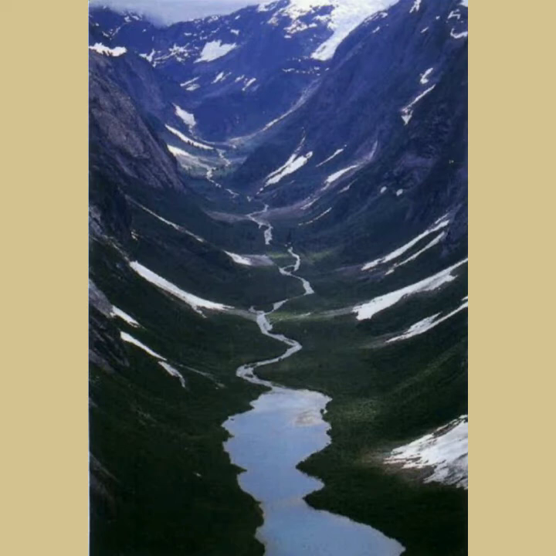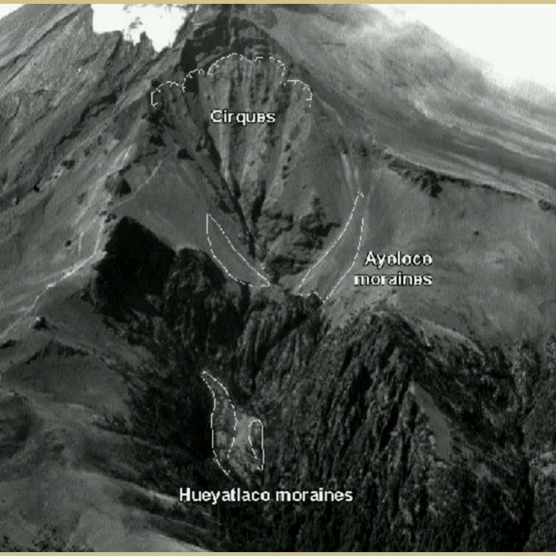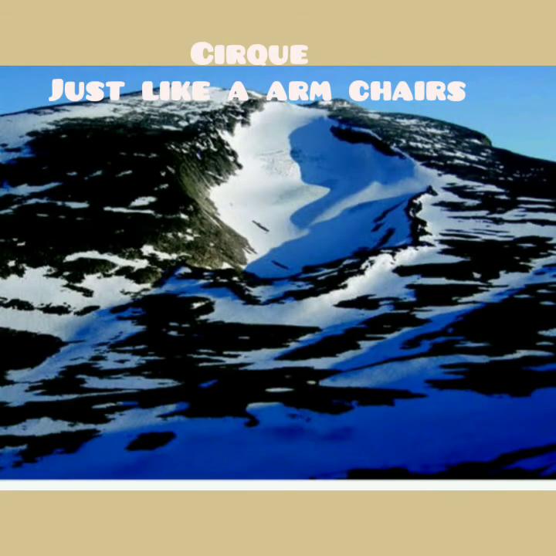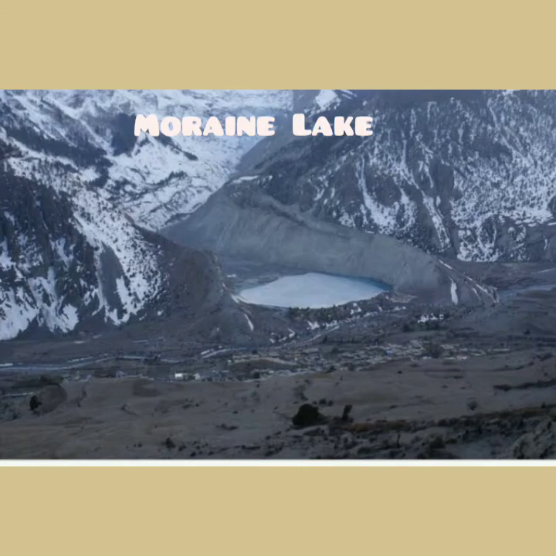The two other main landforms created by glaciers are cirques and moraines. The armchair-like depression caused by the erosive action of a glacier is called a cirque. When the glacier melts, cirques are filled with water and form lakes. Such lakes are known as tarns.